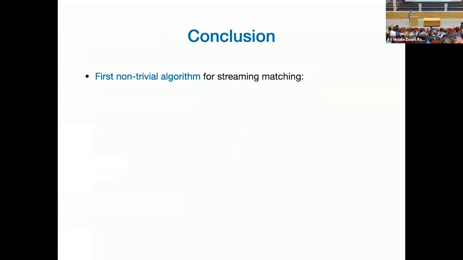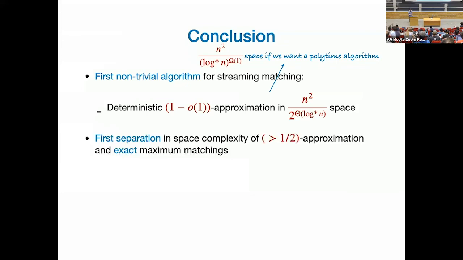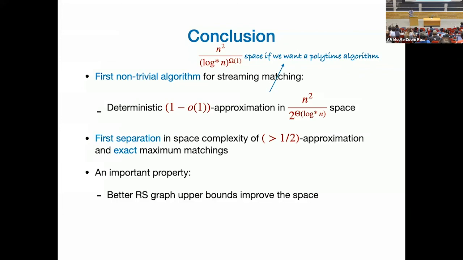Let me conclude quickly. So I show you the first non-trivial streaming algorithm for matching, 1 minus a small o of 1 approximation, with space n squared divided by 2 to the theta log star n. And if you want a polynomial time algorithm, then this factor becomes polylog star. Good. This is the first separation in the space complexity between better than half approximation versus exact answer. An important property of this result is that if you have better RS graph upper bounds, that automatically gives you better streaming algorithms. And if you improve the space of our algorithm, you get a better RS graph upper bound.